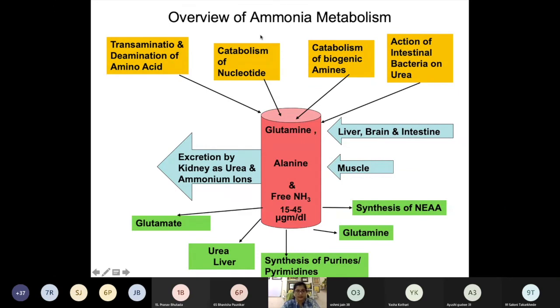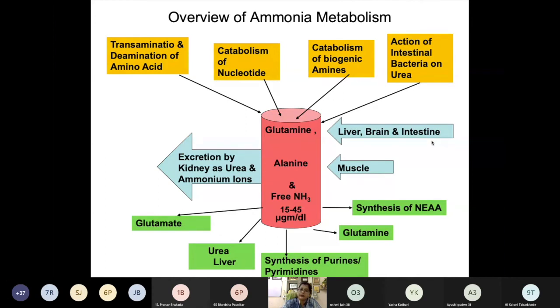Now we have seen in the previous slide that ammonia cannot be transported in the free form, so it is converted into a less toxic form. So how does it happen? In the liver, brain and intestine, most of the ammonia which is formed is converted into glutamine. We'll see how glutamine synthesis occurs.